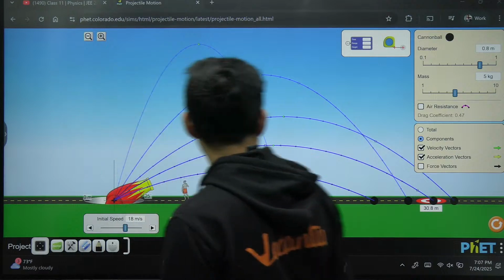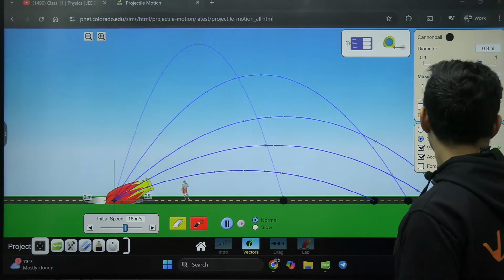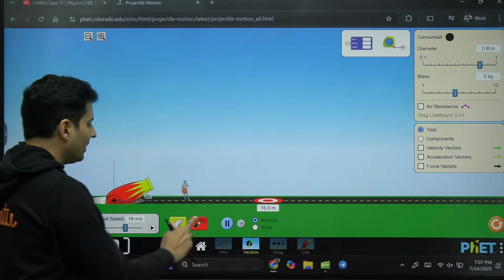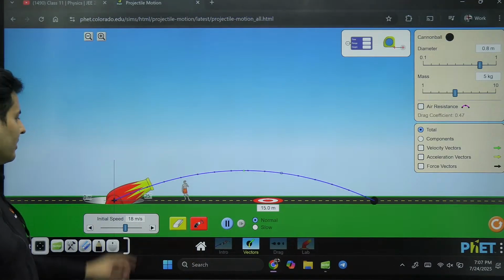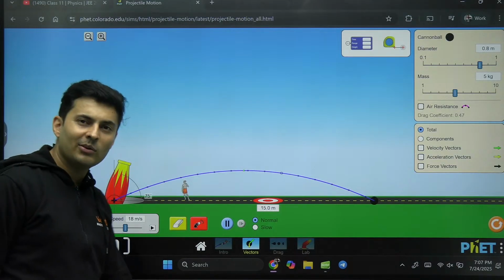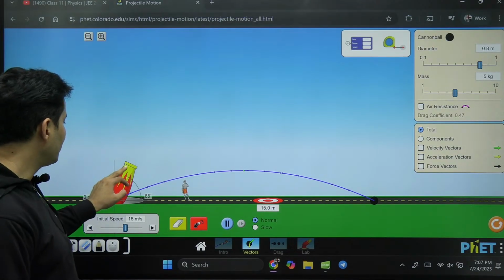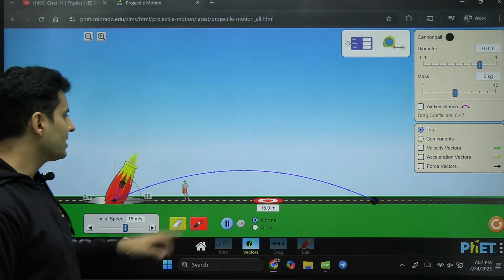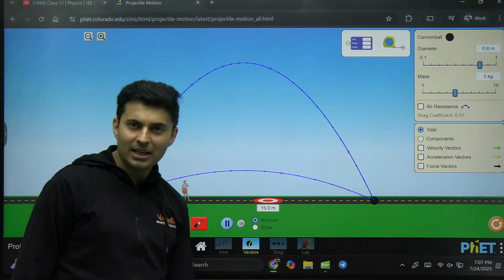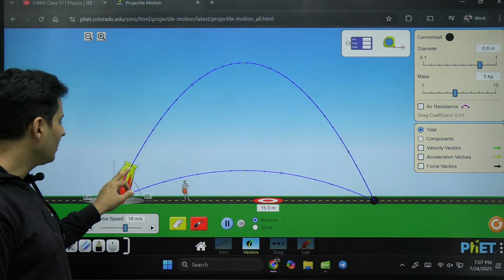Is that right? Now, if you further analyze this, imagine I throw it at 25 degrees, it lands over here. Complementary of 25 is 65 degrees. So let me just put it at 65 degrees and see what happens. Interesting thing, it will land at the same place, heights are different. Wow, this is so cool.